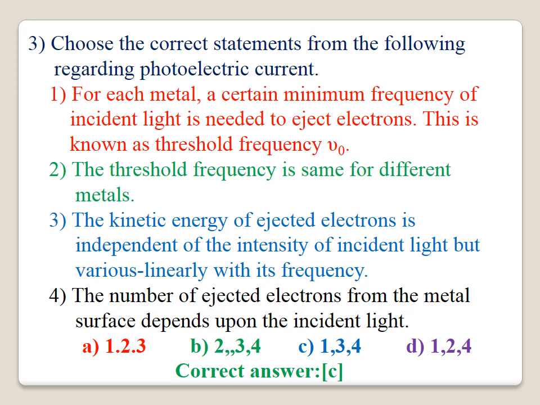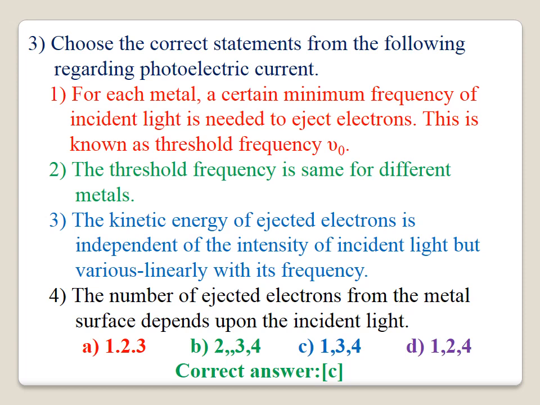Question number 3. Choose the correct statement from the following regarding the photoelectric effect. The first one is, for each metal a certain minimum frequency of the incident light is needed to eject the electron. This is known as threshold frequency nu 0. It is correct. The second option, the threshold frequency is the same for different metals. It is wrong. The threshold frequency is different for different metals. Therefore, statement 2 is wrong.